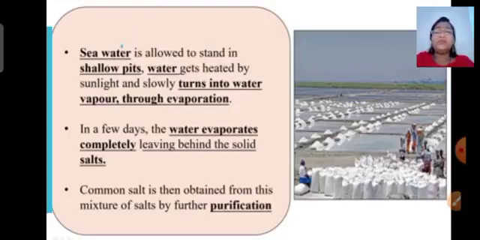I hope, children, you understood that seawater is allowed to stand in these shallow pits for quite a few days. The sunlight will evaporate the water and you will be left with salt. This is the method of evaporation to get the salt from seawater.